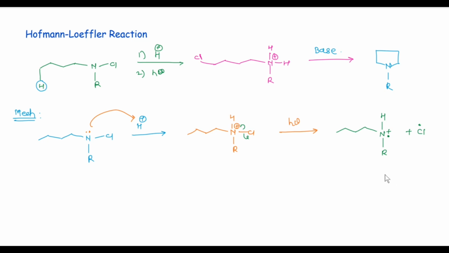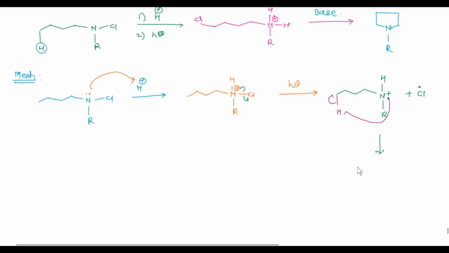In next step, this cationic radical abstracts this delta proton. There is formation of new radical. Here nitrogen carries positive charge, new radical.